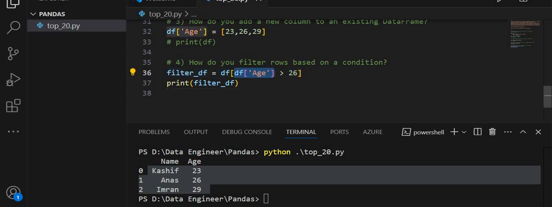I am going to select the age column from the data frame df. The result is a series containing all the values in the age column.